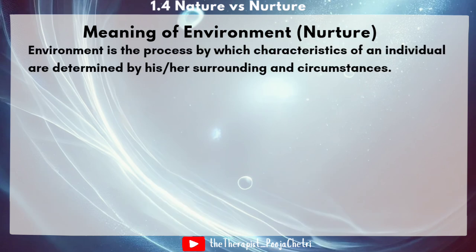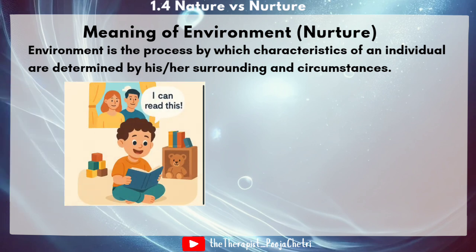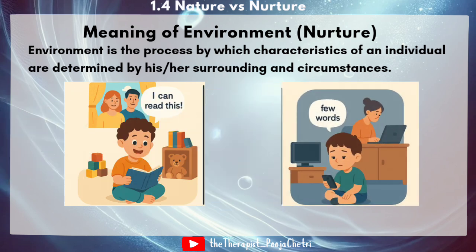So now let's see an example to understand nurture. Let's say there are two kids. One child grows up in a house where people read books every day, talk a lot, and encourage learning. Whereas another child grows up in a place where no one reads books to them, and they don't get much chance to explore or learn new things.